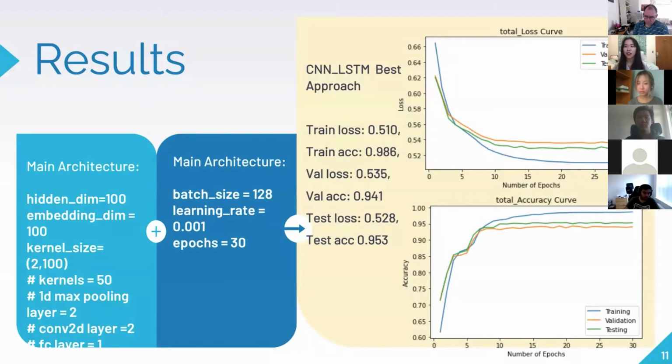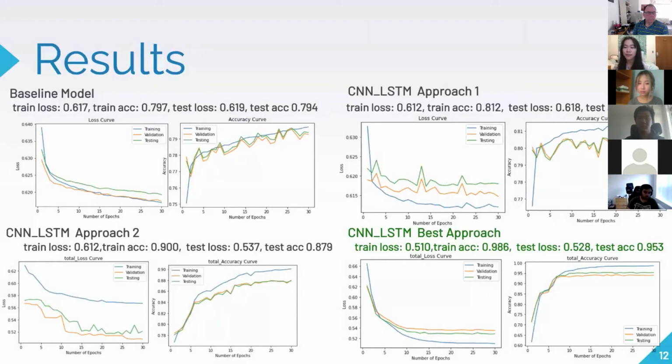We can see that the model in our best approach actually performs very well with a training accuracy of 98% and testing accuracy of 95%. There's no sign of overfitting, and also the curves are very smooth. Next. So to make sure that our approach is actually the best one, we also compare the results between different approaches and models. And as we can see from the bottom right, our model is actually performing the best. Next.